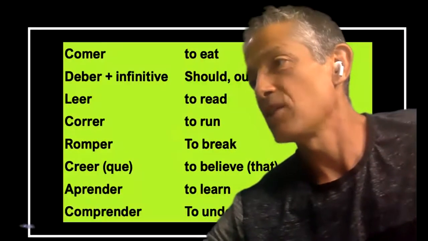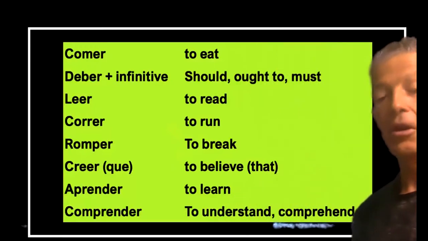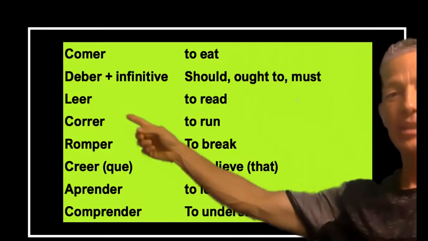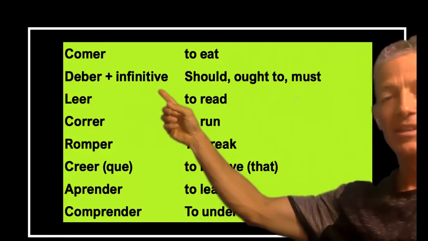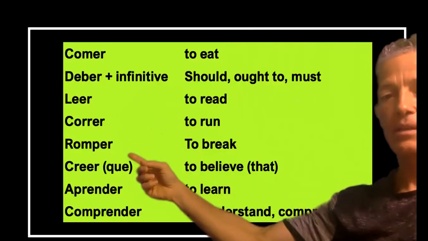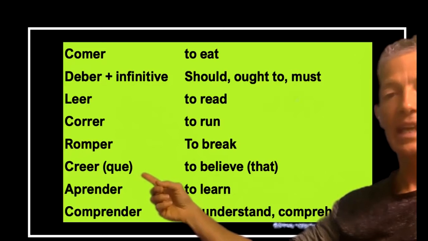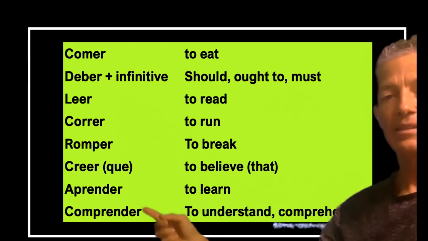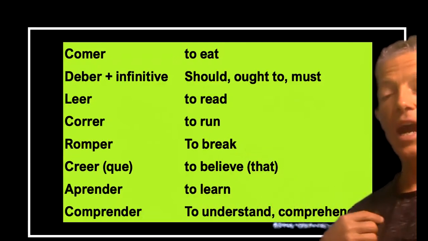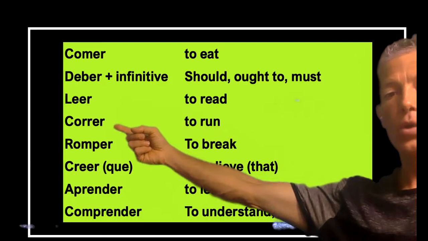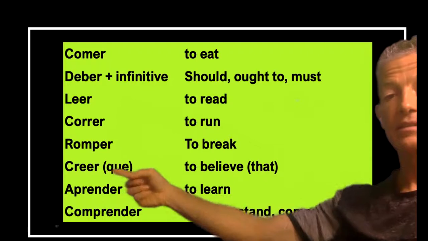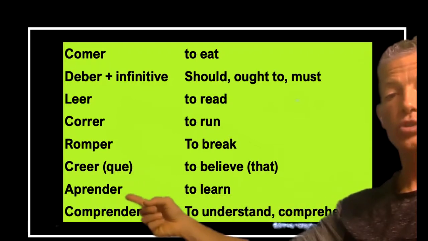Now, what about these other ER verbs that are common, that are in your lesson? Are they conjugated the exact same way as comer? Yes, they are. So deber, should or ought to, or must, same thing. Leer, correr, romper, creer or creer que, aprender, comprender. They are conjugated the same way. So if you want to say, I run, yo corro. He believes, él cree. We learn, nosotros aprendemos.